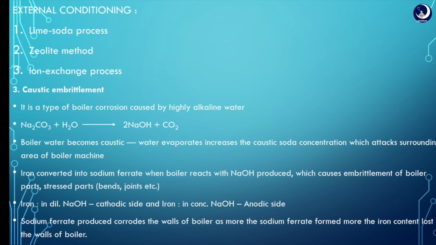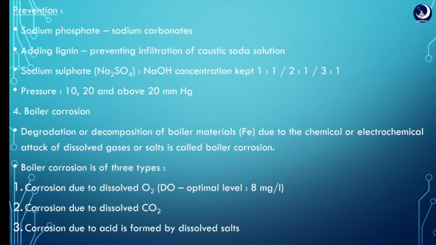The sodium ferrite thus produced corrodes the walls of the boiler. The more sodium ferrite formed, the more iron content gets lost from the walls of the boiler, and the boiler gets corroded. Prevention: adding substances like sodium phosphate, sodium carbonate, and lignin, which prevents the infiltration of caustic soda solution. These are some of the methods to prevent caustic embrittlement.